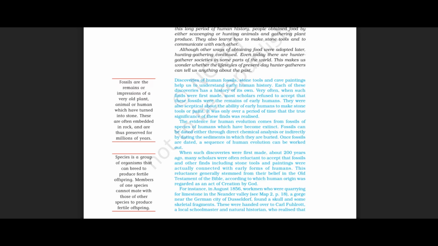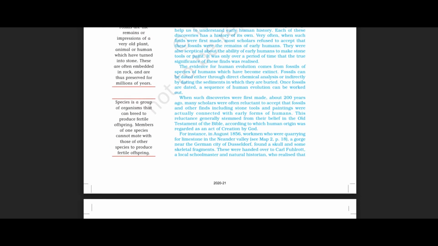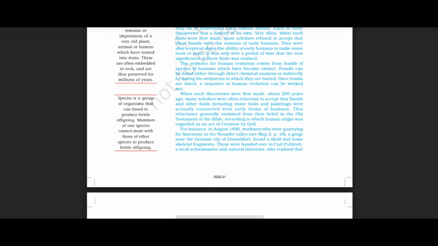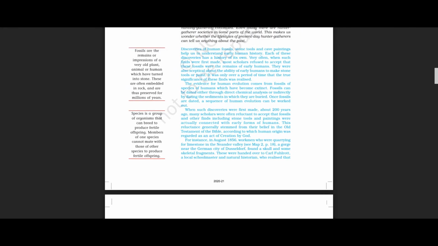It was only over a period of time that the true significance of these finds was realized. So nowadays, the scholars are accepting all these findings, because now the archaeological department of India is very strong, because they are intelligent human beings who have the ability to think. So the scholars also accept these now. I hope you understand this paragraph also. So let us move on.